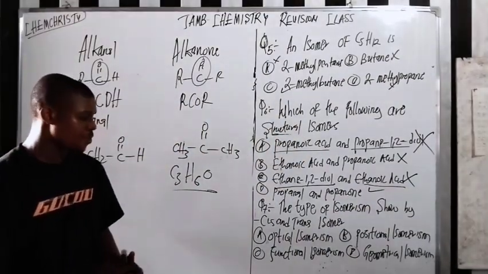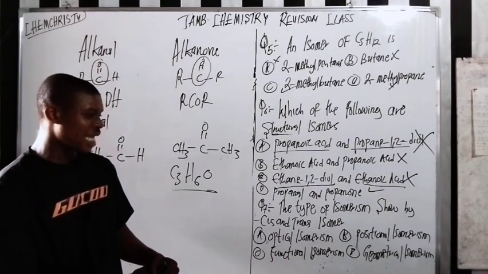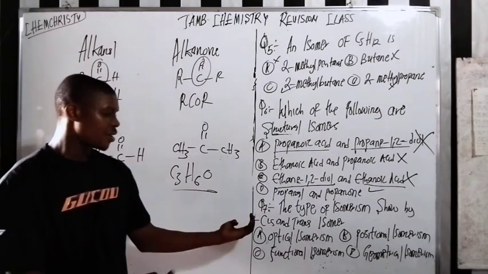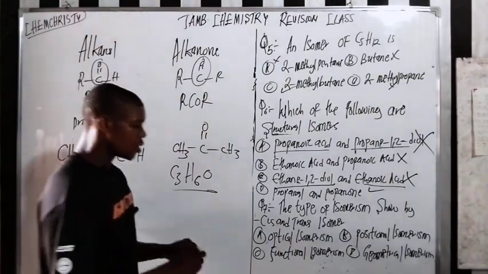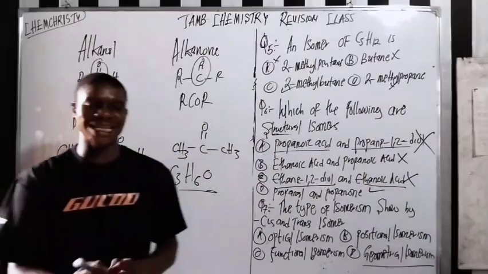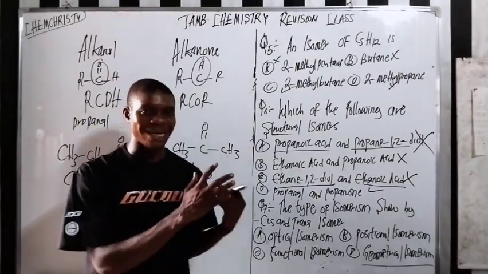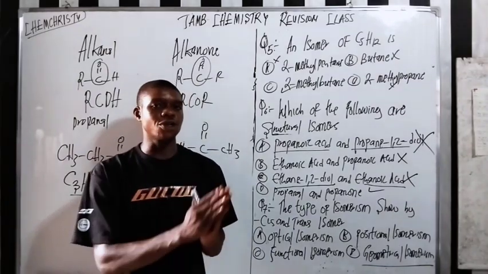Hope you understand. Now, the next one to look at is question 7. The type of isomerism shown by cis and trans isomers is what? So the answer is geometrical isomerism. It is geometrical isomerism that has cis and trans, and E and Z. The answer is geometrical isomerism. So we are going to end our video here.